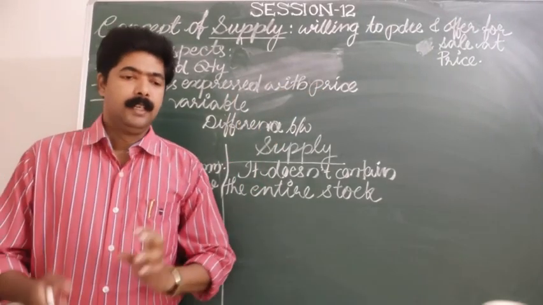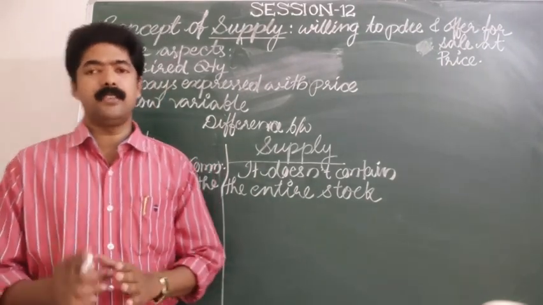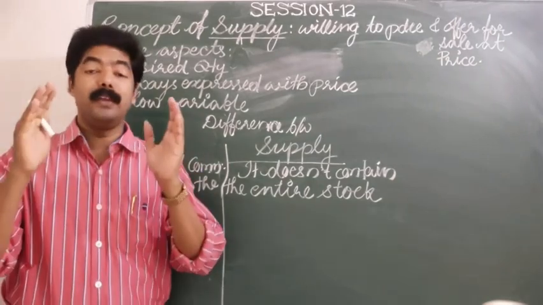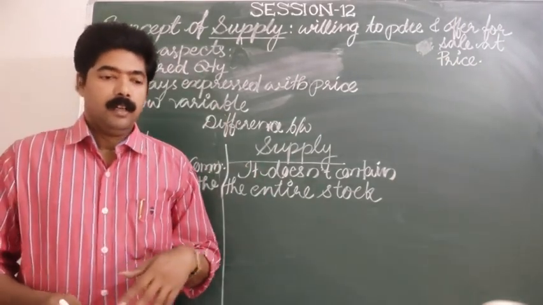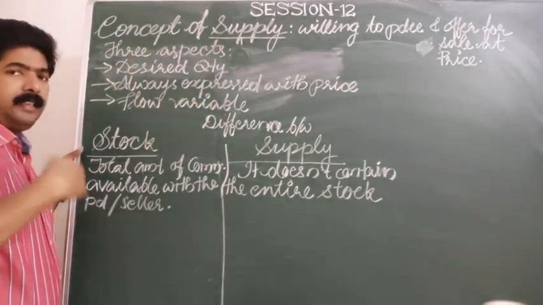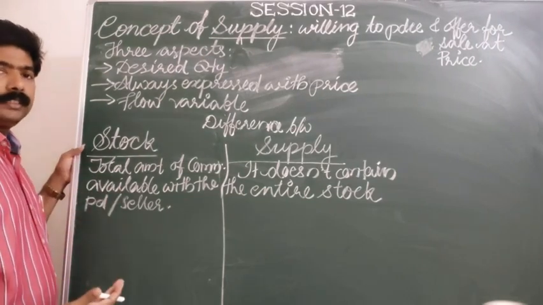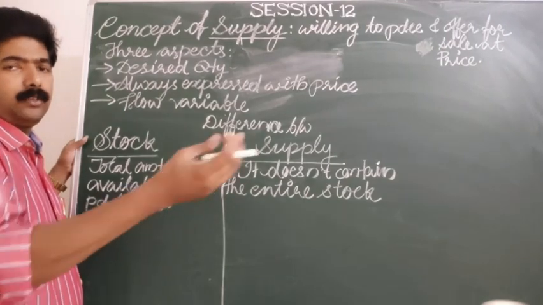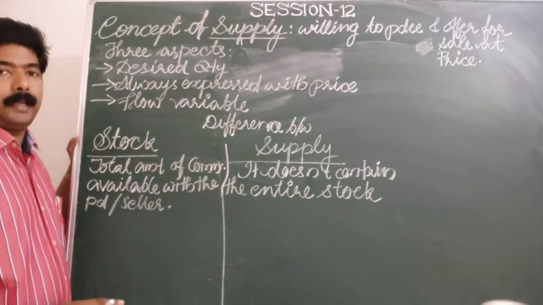And in that concept, we always express the supply with its price. Is it clear? And the third thing we should remember is that supply is a flow concept. It's a flow variable. Supply is a flow variable. So regarding these 3 aspects, when we define the term supply, the producer is able to produce and offer the commodity for sale in a particular market at a particular price during a particular period of time.